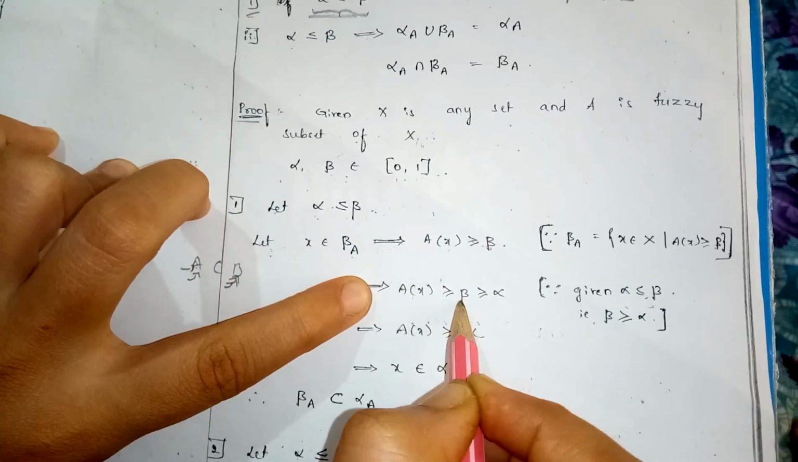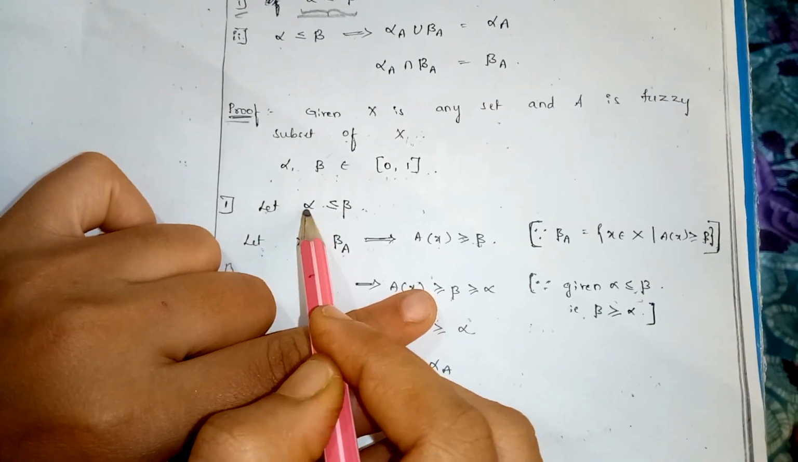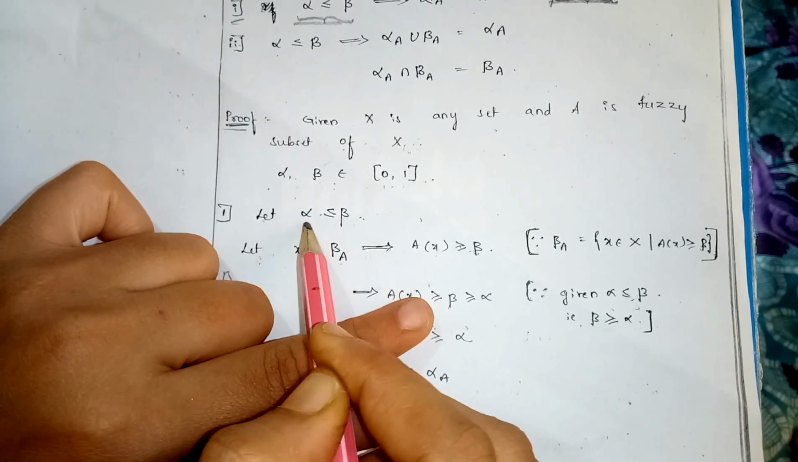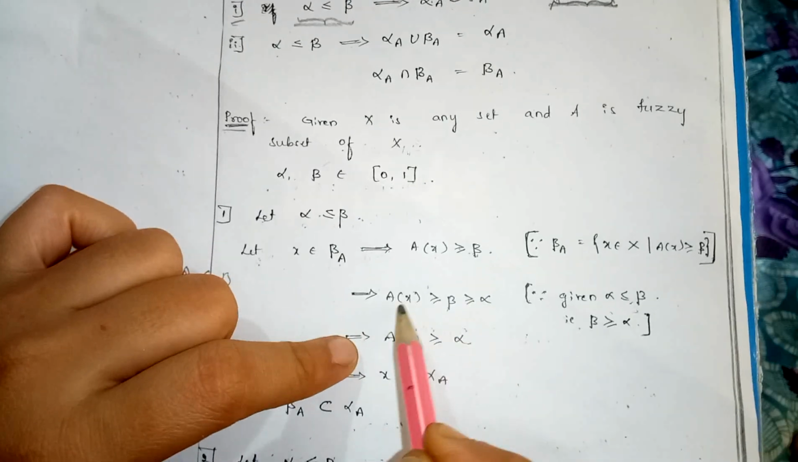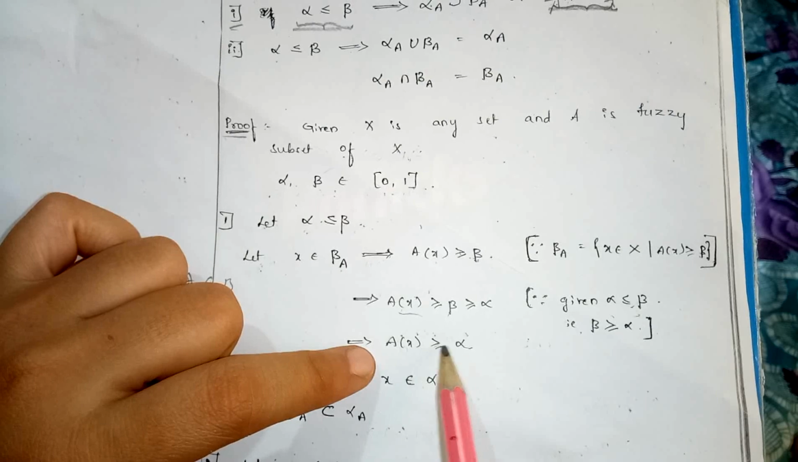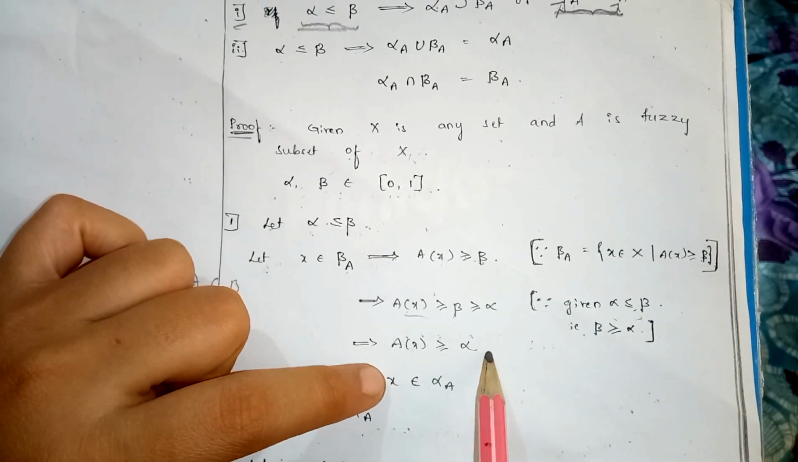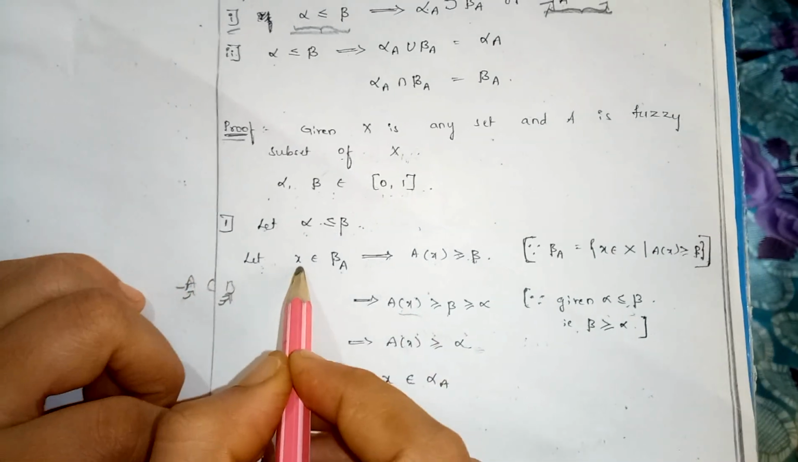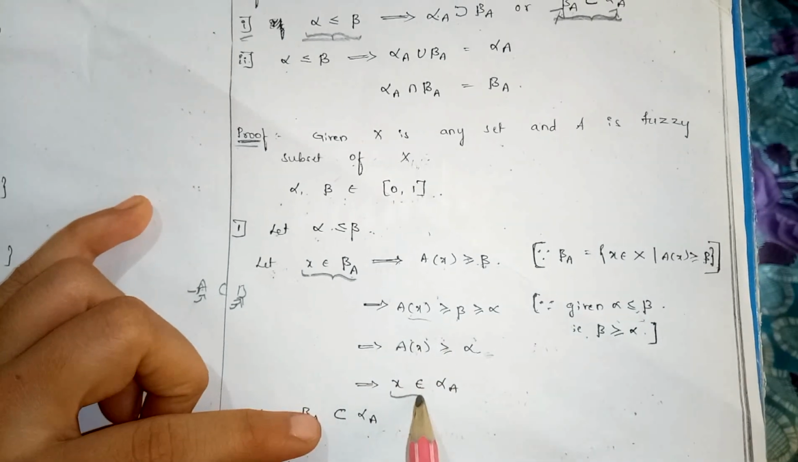A of X is greater than or equal to beta. According to the given condition, alpha is less than or equal to beta, which is nothing but beta is greater than or equal to alpha. By using the given condition, automatically by using the reflexive law, A of X is greater than or equal to alpha. According to the alpha cut set, x belongs to alpha A. Here observe that our given condition is x belongs to beta A, and we prove that x belongs to alpha A.